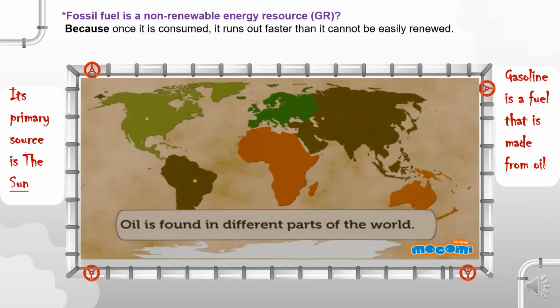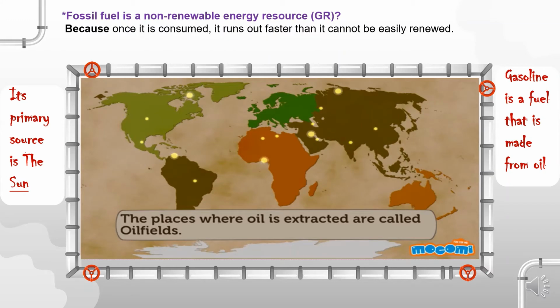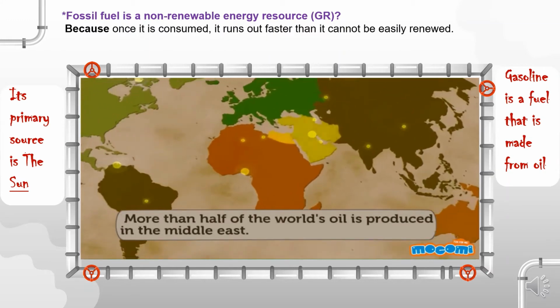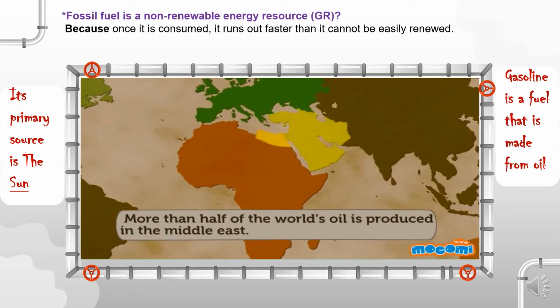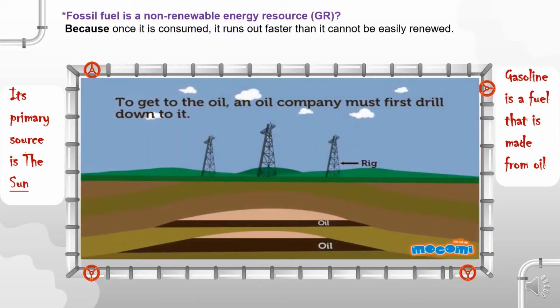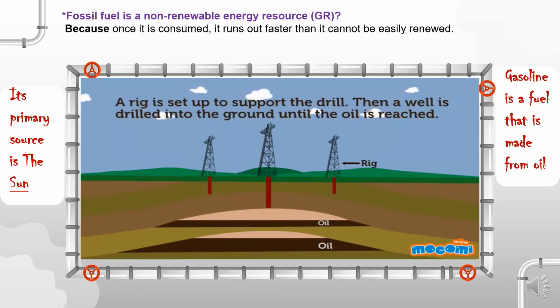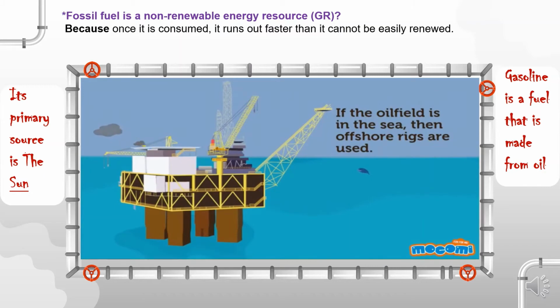Oil is found in different parts of the world. The places where oil is extracted are called oil fields. More than half of the world's oil is produced in the Middle East. To get to the oil, an oil company must first drill down to it. A rig is set up to support the drill. Then a well is drilled into the ground until the oil is reached. If the oil field is in the sea, then offshore rigs are used.